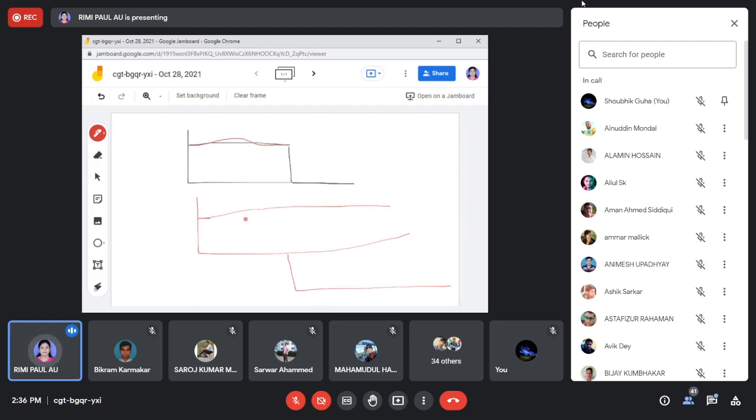If I add this signal and suppose this signal, then you will get this signal.